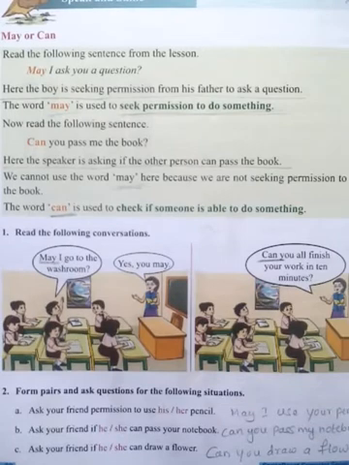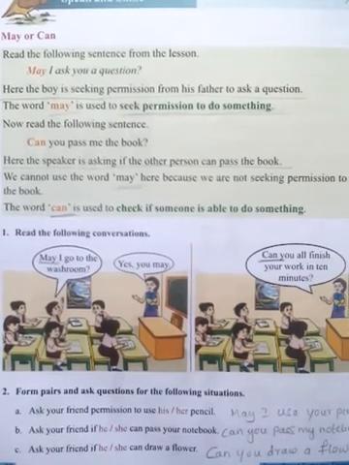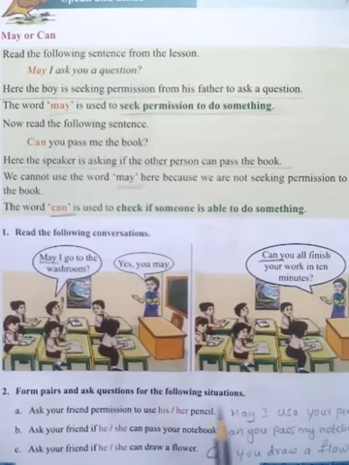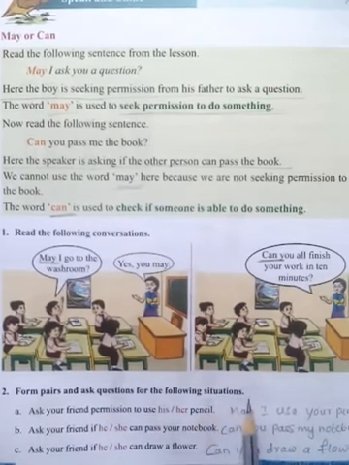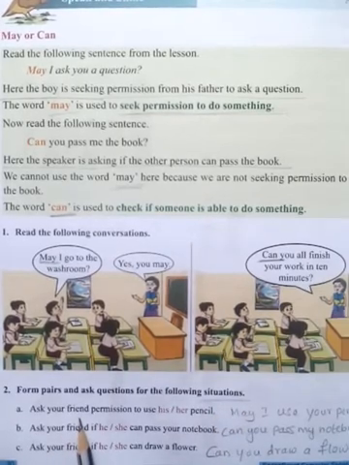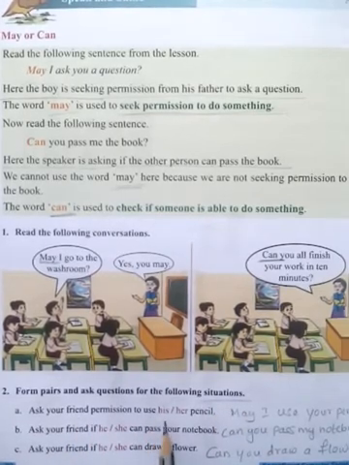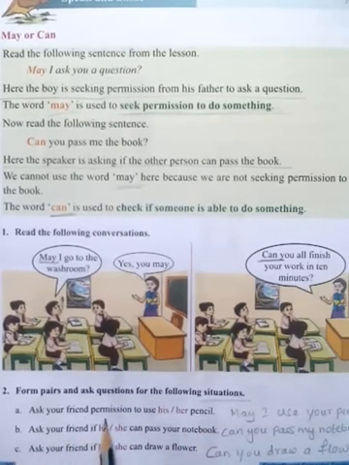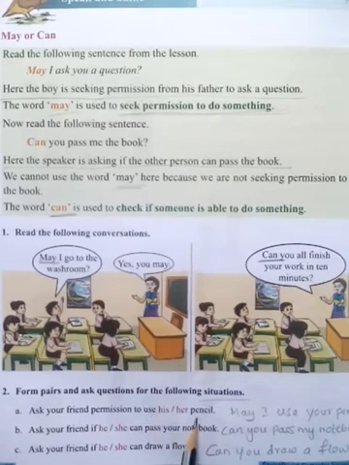Okay? See here. May I ask you a question? Seeking permission from his father to ask a question means may is used to seek permission to do something. Can is used to check if someone is able to do something. Okay? The second one is form pairs and ask question for the following situations. Depend upon situations you can ask. Ask your friend permission to use his or her pencil.